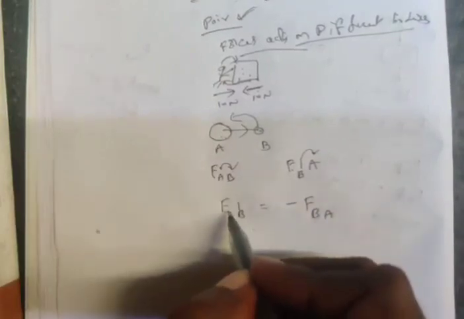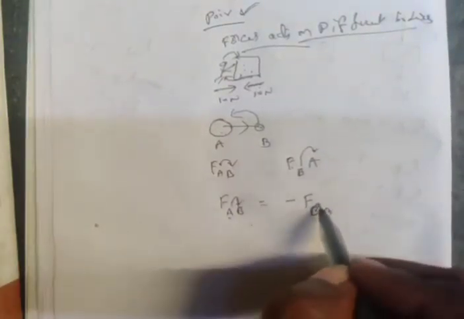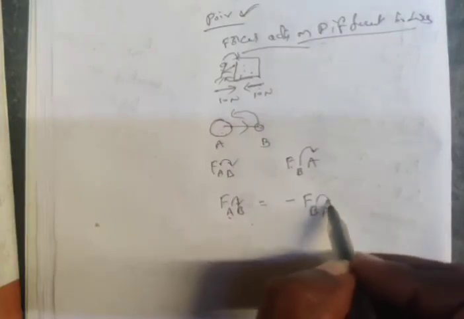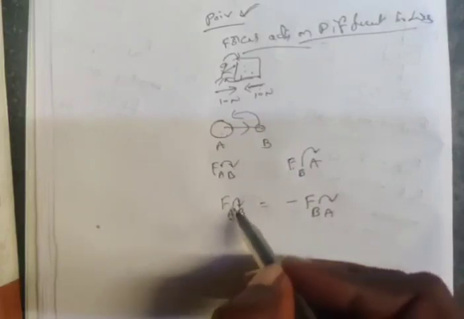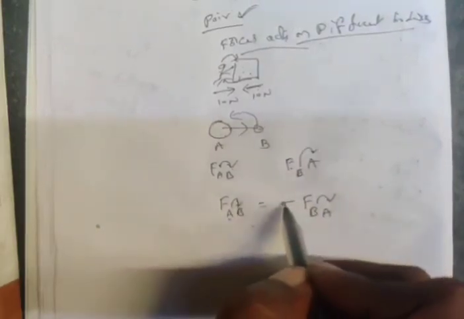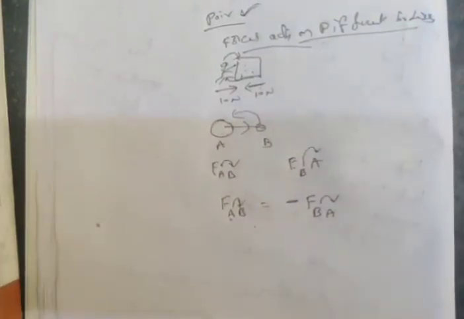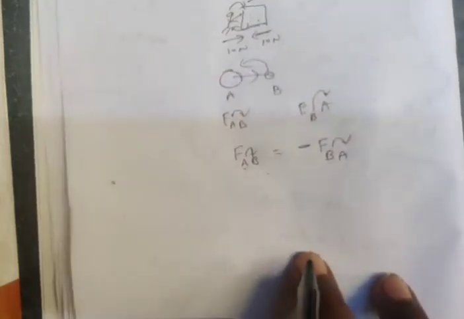FAB is the force exerted by body A on B, and FBA is the force exerted by body B on A. Both are equal, but they are acting in opposite directions. This is called Newton's third law.